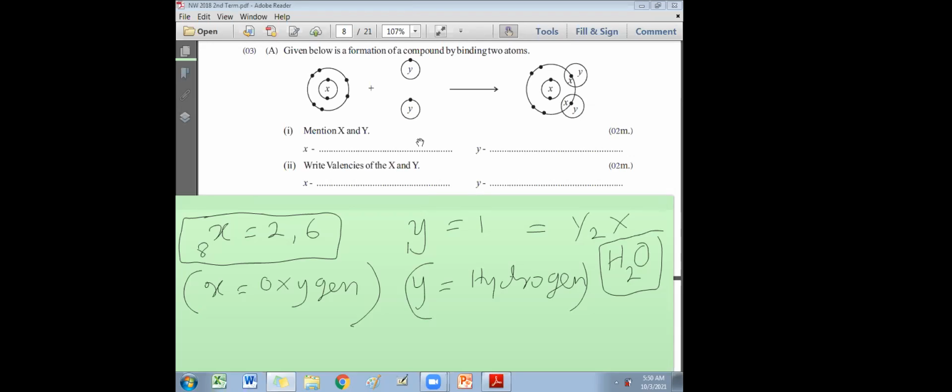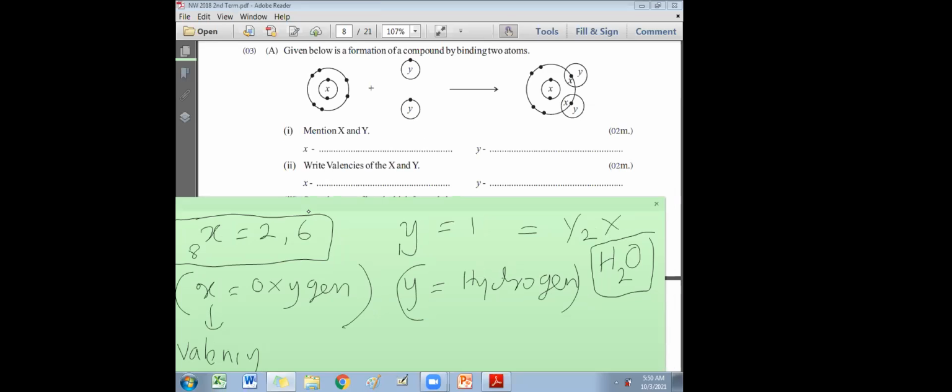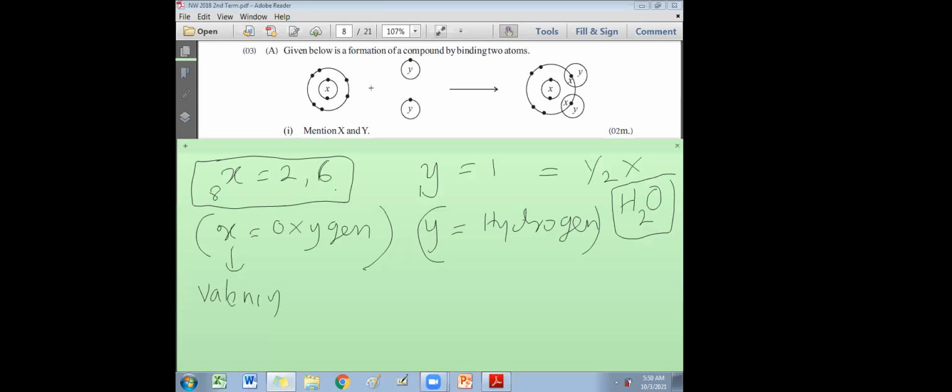Write the valencies of X and Y. So valency depends on the outermost electrons. By looking at the formula, you can decide the valency. The valency of oxygen will be 2. That means the X valency will be 2. How do you know? There are 6 valence electrons in X.